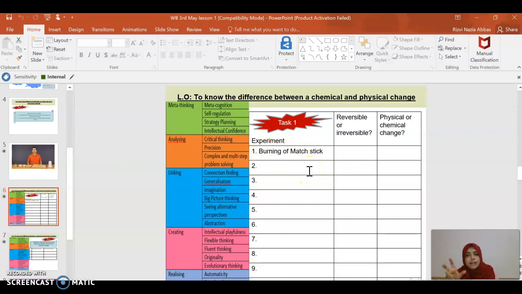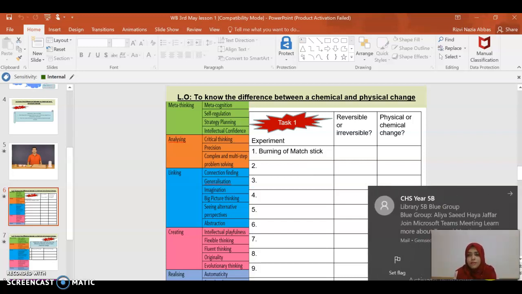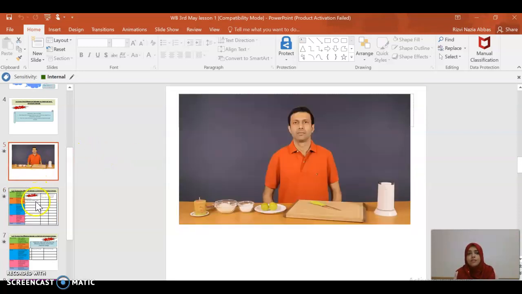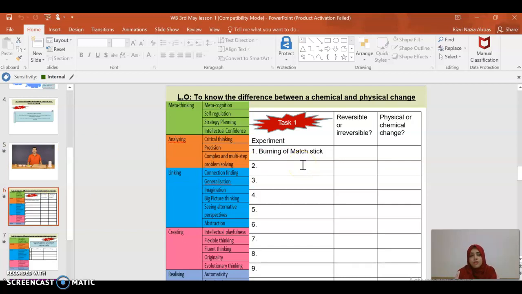Now you have to put your detective mode on, and be like a detective, and find out whether it is a physical change or a chemical change. For example, the first one that he gives in this video is burning of the matchstick. It will be written in the video, and you have to write here whether it's a physical change or a chemical change, reversible or irreversible. In the same way, the other one will be, I think, burning of candle, then cutting of lemons. All this comes here in the video.